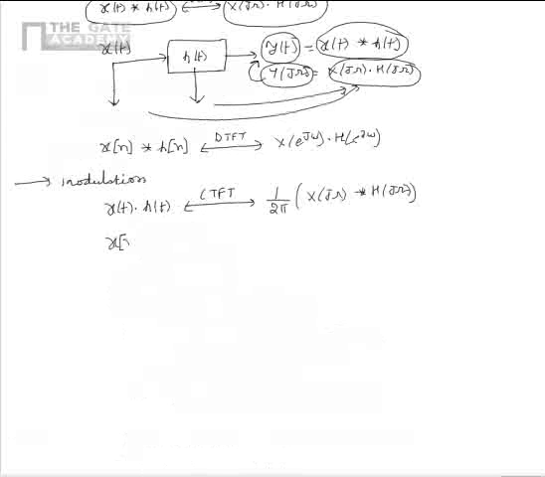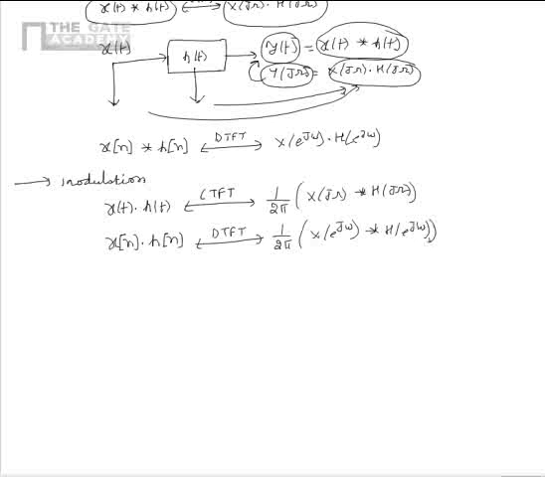Similarly, in case of discrete time signals also, the product x of n multiplied by h of n will have a DTFT of 1 by 2 pi multiplied by X of e power j omega convolved with H of e power j omega. So from the modulation property, we can say that multiplication in time domain is equivalent to convolution in frequency domain.